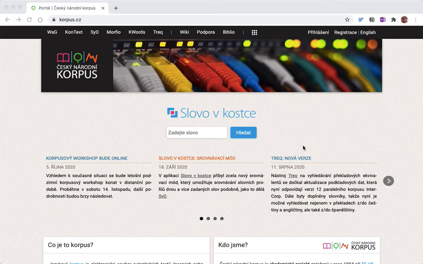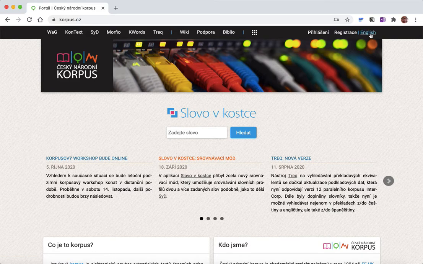Welcome to this brief introduction to how to use the Czech corpus for helping you learn Czech. So I am on the website Korpus.cz, and what I'm seeing here is this search field that I can type something in. Above it, it says Slovo v kostce, which if I look that up, it would literally mean word in a queue, which is a bit strange.